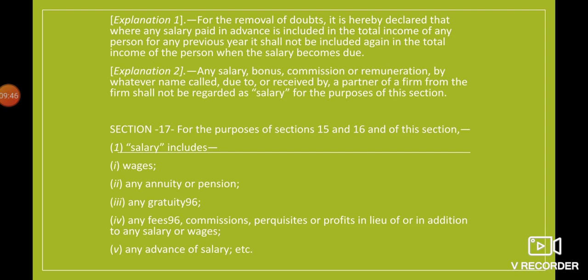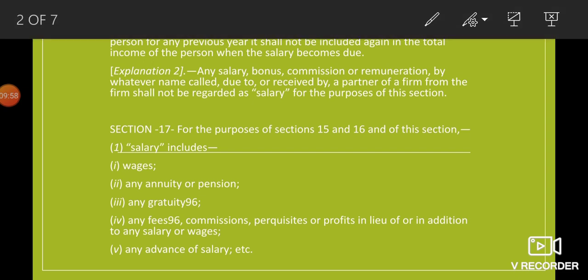Any fees, commission, perquisites, or profits in lieu of or in addition to salary, even that will be taken as salary, right, or any advance of salary.